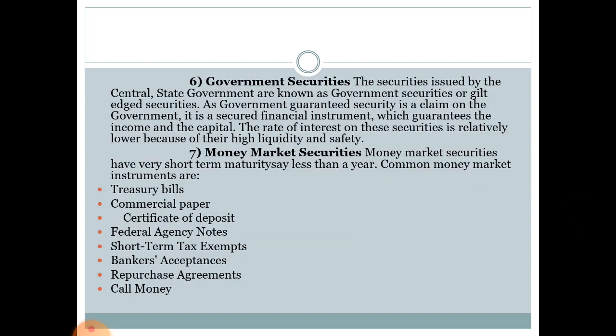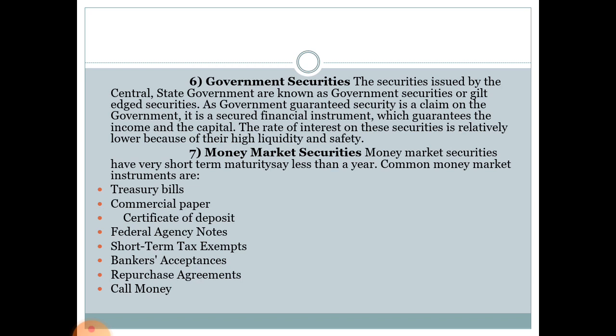Next is the government securities. The securities issued by the central or state government are known as government securities or gilt edge securities. As government guaranteed securities, it is a claim on the government. It is a secured financial instrument which guarantees the income and capital. That means if we invest in government securities, it is for sure we are going to get the return, but the risk is very low and the return is also very low.